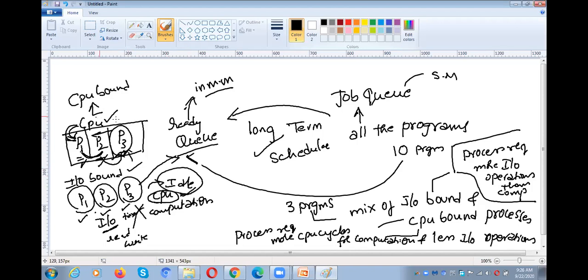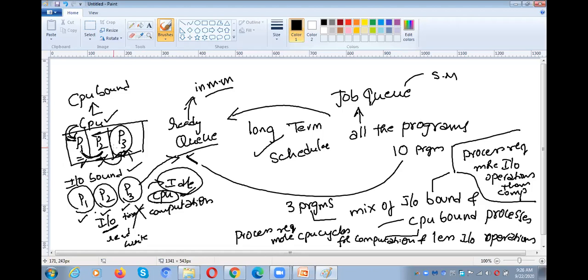If all processes are CPU bound, then every process has to wait for the CPU for a long time. Why? Because all the remaining processes also require more CPU cycles. So that is the problem with the situation. That is the problem with IO bound and CPU bound processes.